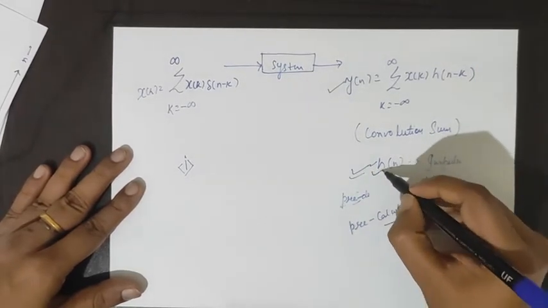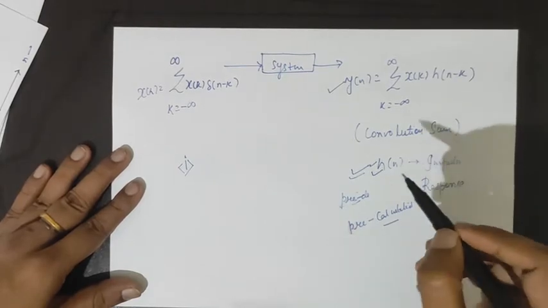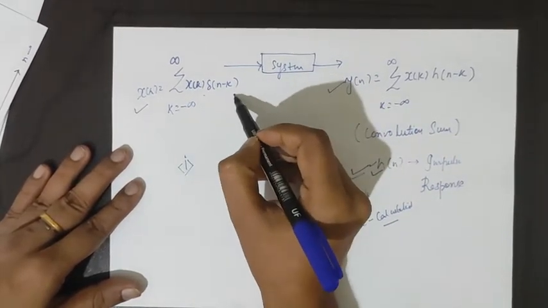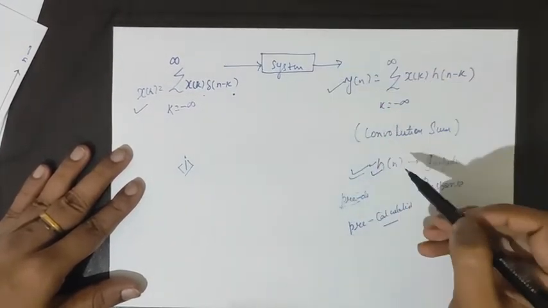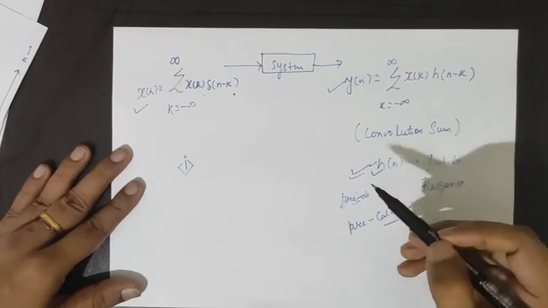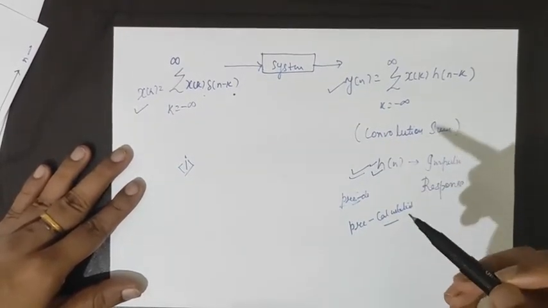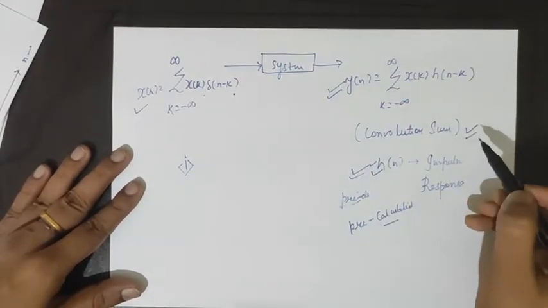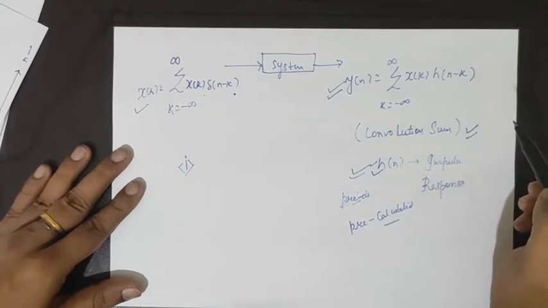Once the impulse response is known, then we will represent the input as a sum of shifted impulses, and for each shifted impulse we will calculate the corresponding impulse response and add all the impulse responses to obtain the final convolution sum. So this is in a sum format, that is why it is called the convolution sum.